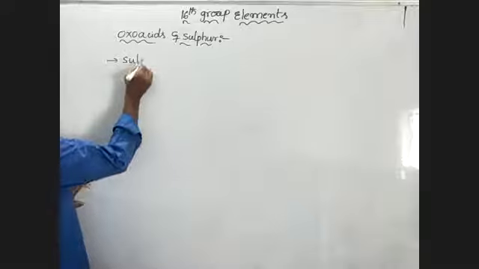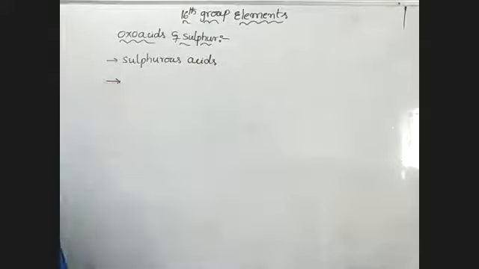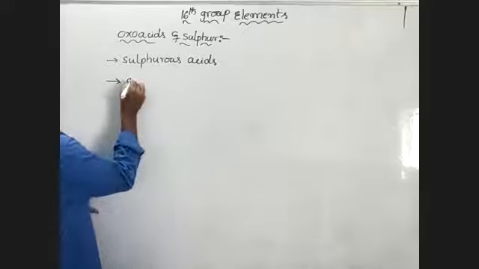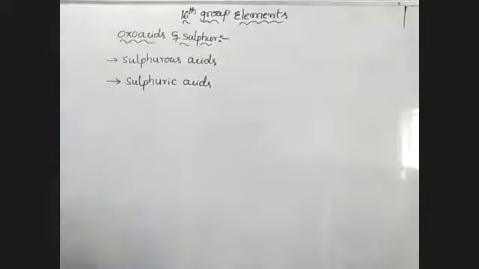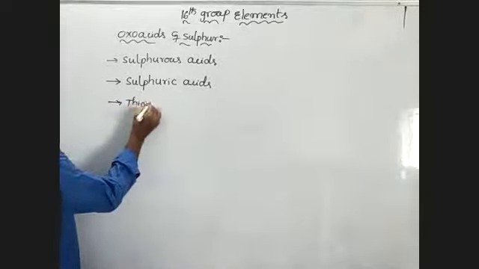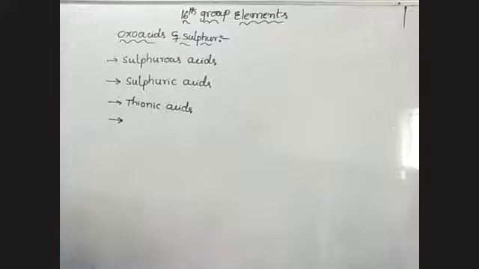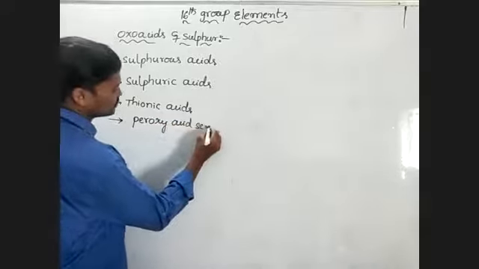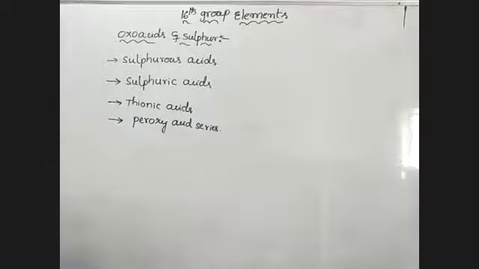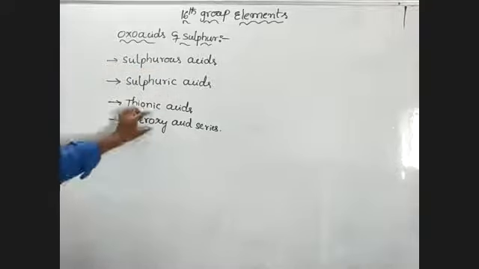They are the sulfurous acid series, the sulfuric acid series, the ionic acid series, and the last one is the peroxy acid series. These are classified into 4 categories.